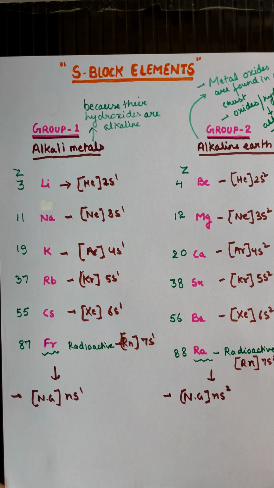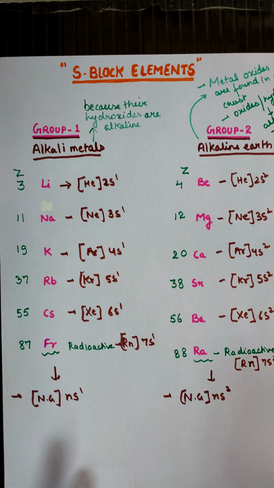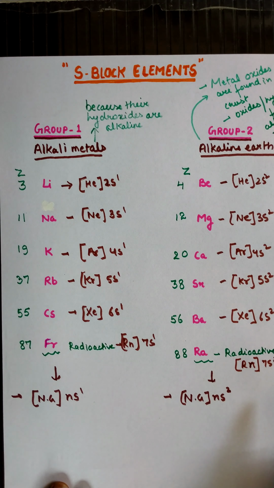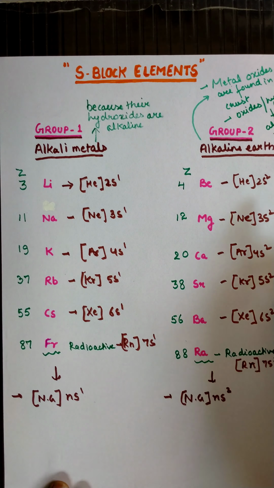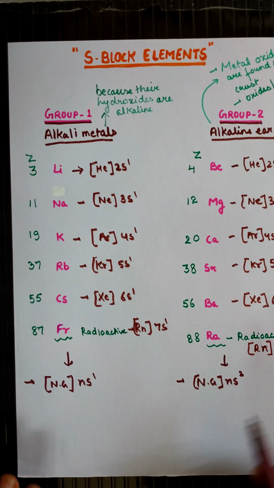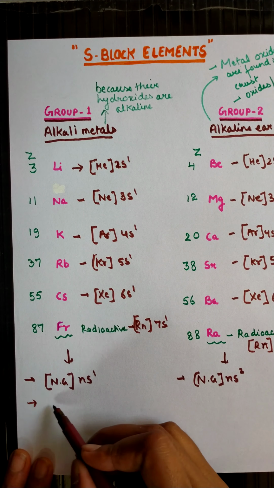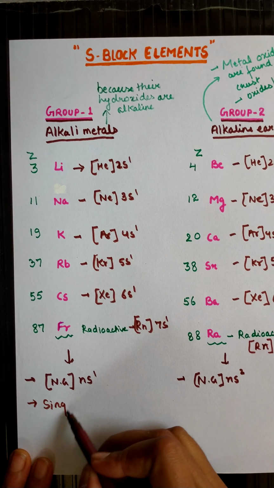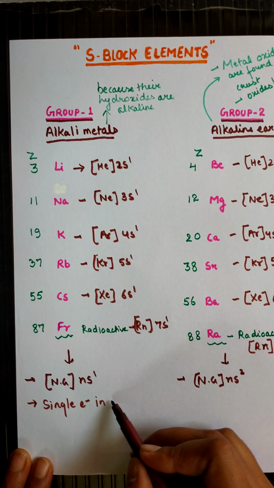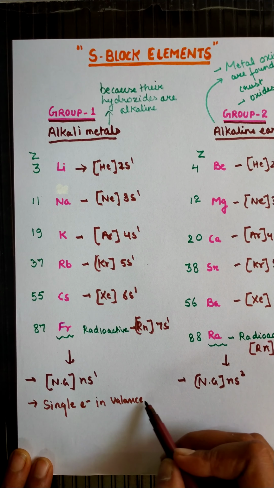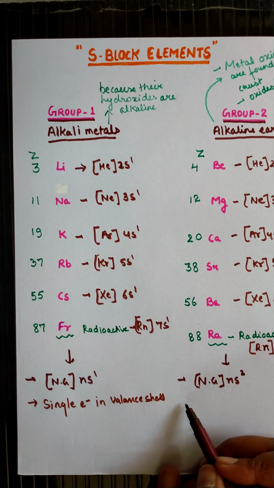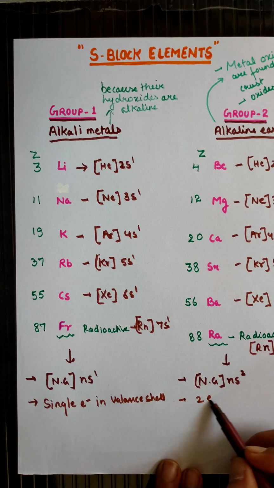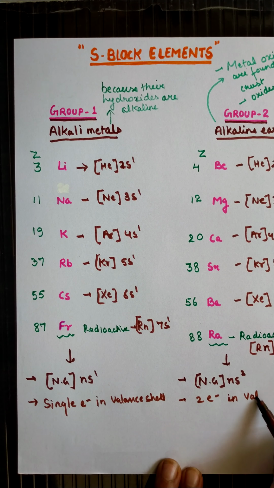Now students, the one thing is there: the alkali metals are having a single electron in their valence shell, and the alkaline earth metals are having 2 electrons in their outermost valence shell. We can see that they are having 2 electrons in the valence shell. I am going to write over here that they are having a single electron in the valence shell and they are having 2 electrons in their valence shell.